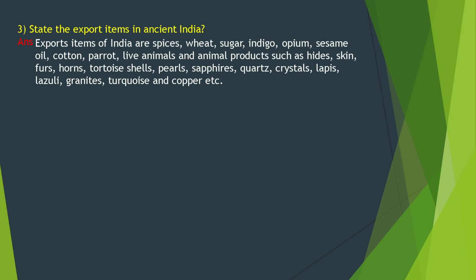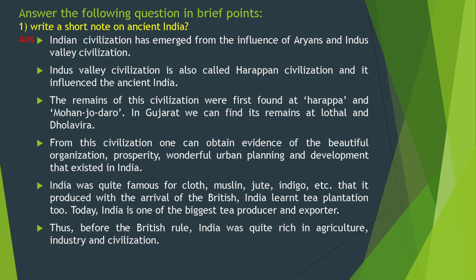Third question. State the export items in ancient India. Export items of India are spices, wheat, sugar, indigo, opium, sesame oil, cotton, parrot, live animals and animal products such as hides, skin, furs, horns, tortoise shells, pearls, sparrows, corns, crystals, lapis lazuli, granites, tortoise and copper, etc.